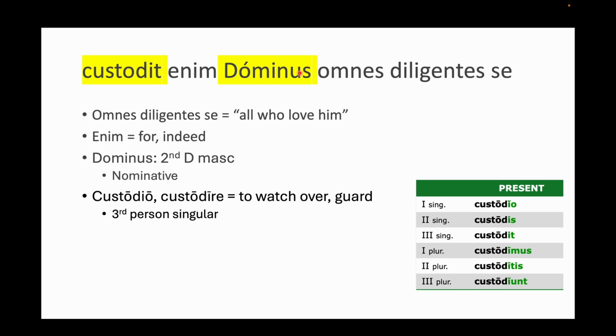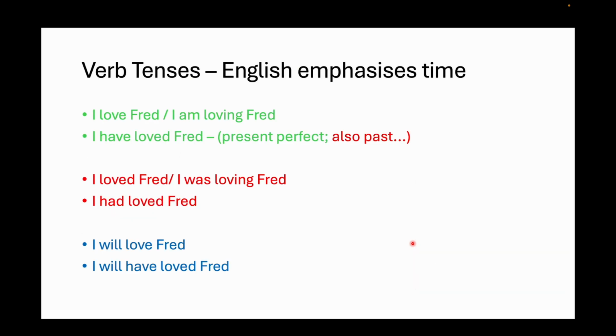Or I could change it. I could say custodio omnes diligentes se, and that means I watch over all who love him. So hopefully you can see how it is fitting together here. And that's what this sentence means: for the Lord watches over all who love him. And it's present tense.